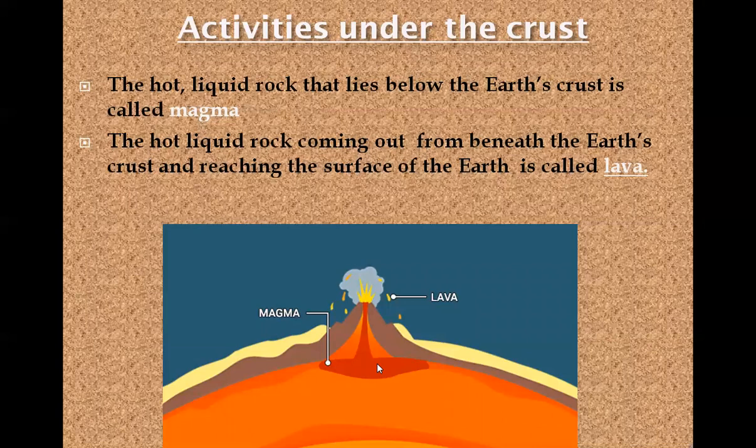And what is lava? The hot liquid rock coming out beneath the earth crust during the volcanic eruption and reaching the surface of the earth is called lava. I hope you have understood what is magma and what is lava.